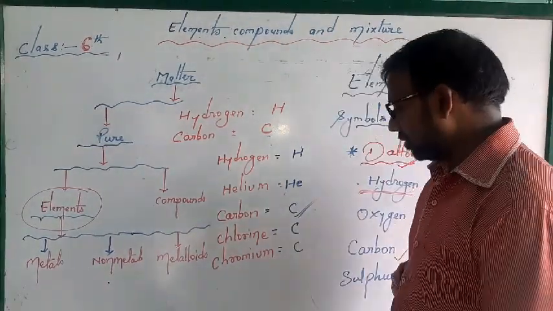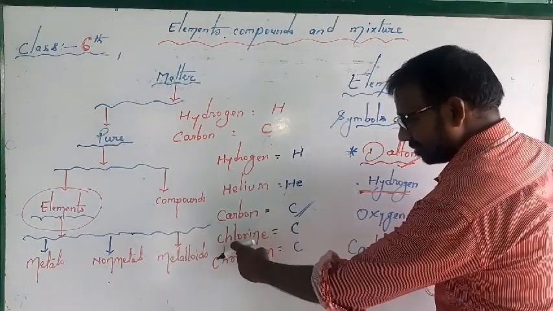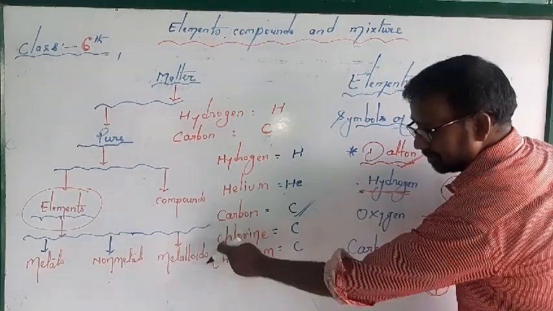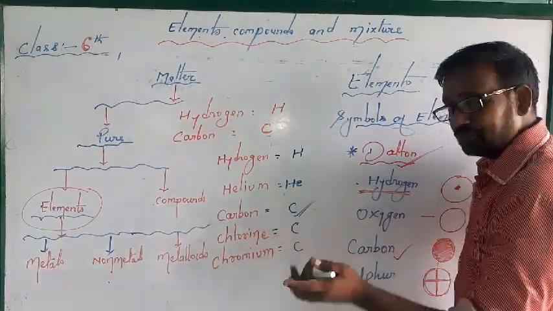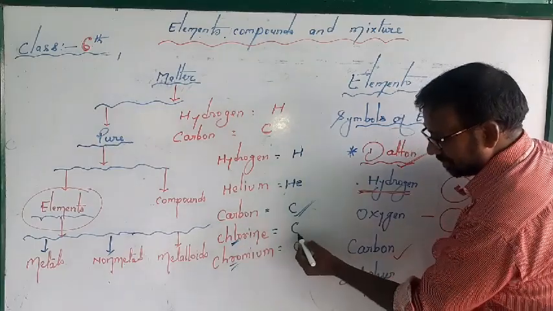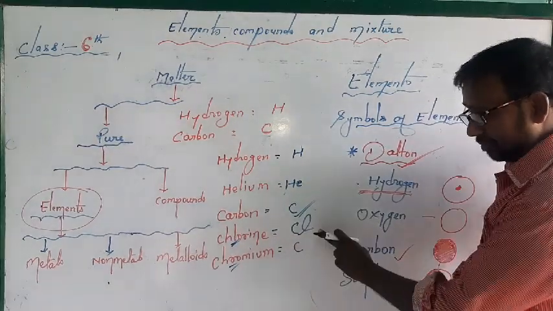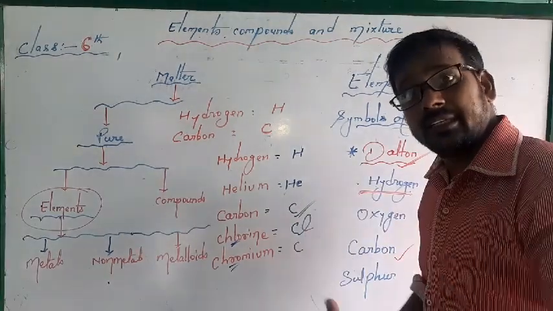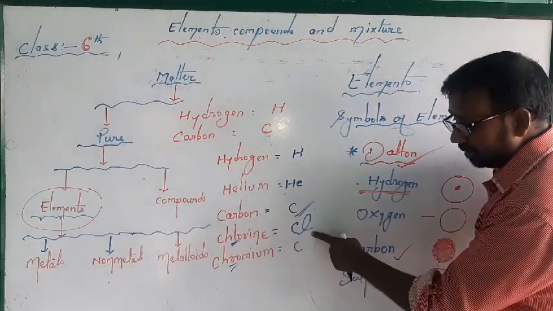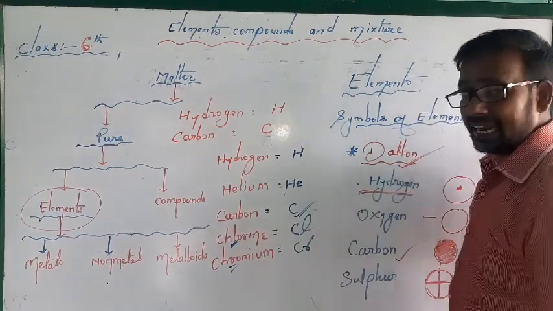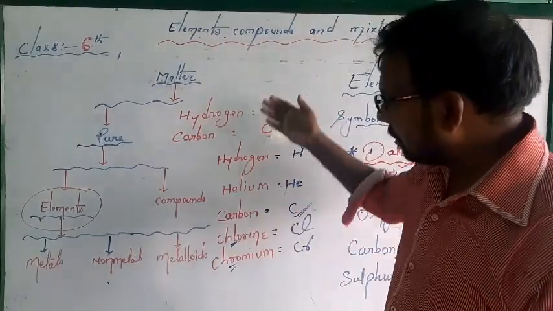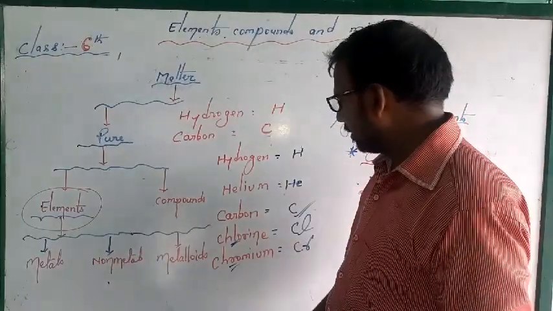But the other elements also have the same alphabet. Then which one will decide? The third letter, L or R. Cl represents chlorine, and whenever you add another letter, it must be in small form. So Cl is chlorine and Cr stands for chromium.